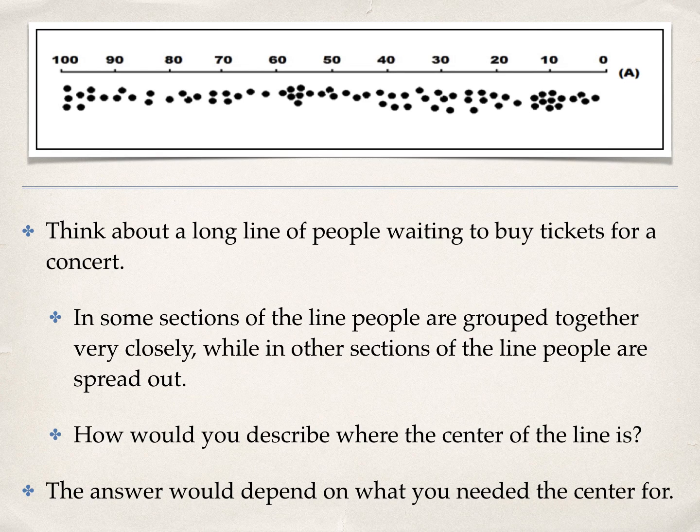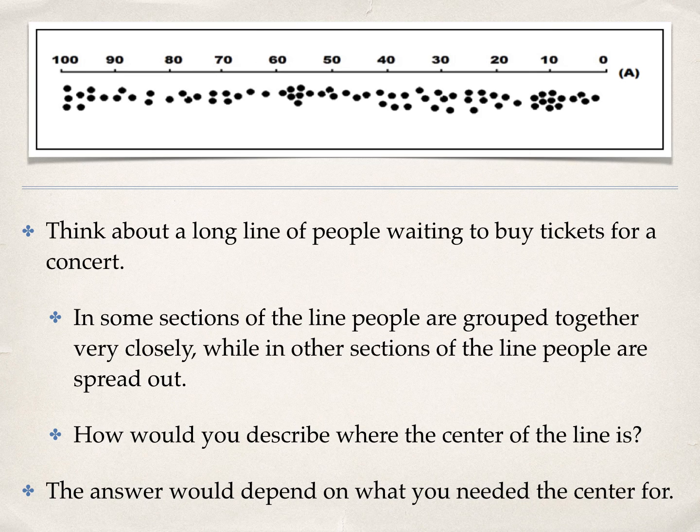Pictured above is a long line of people waiting to buy tickets for a concert. So each black dot is a person standing in line. The 0 marks the beginning of the line, and the 100 marks the end of the line. This is a line that's 100 feet long. In some sections of the line, people are grouped together very closely, while in other sections of the line, people are spread out. How would you describe where the center of the line is?